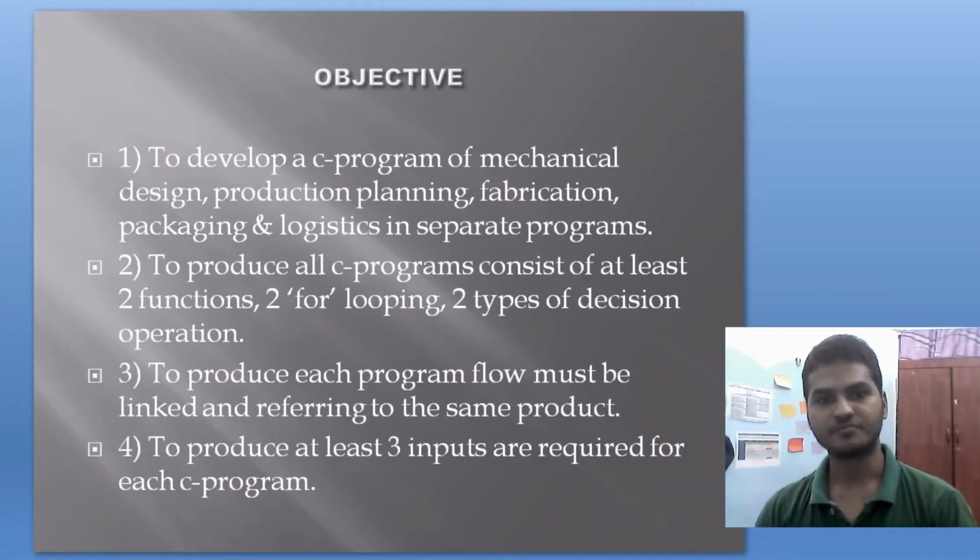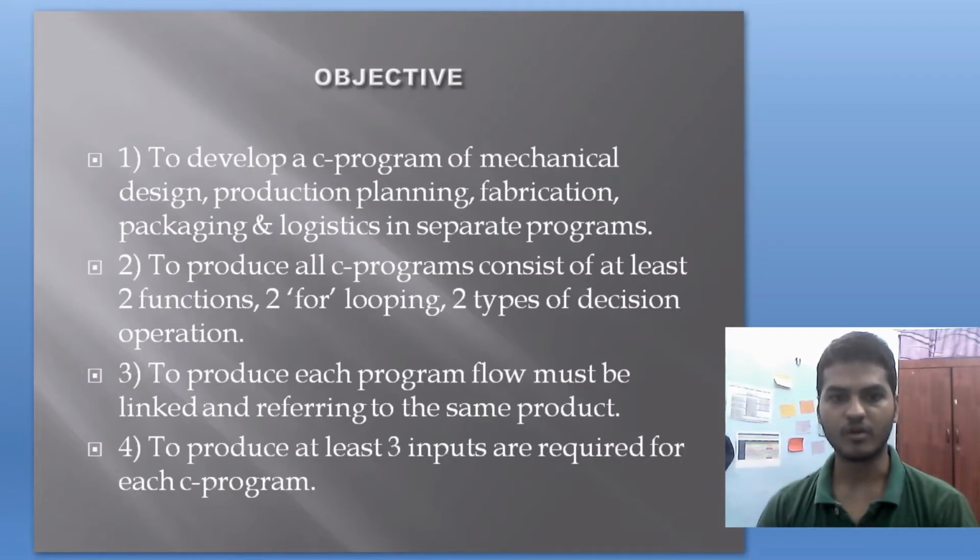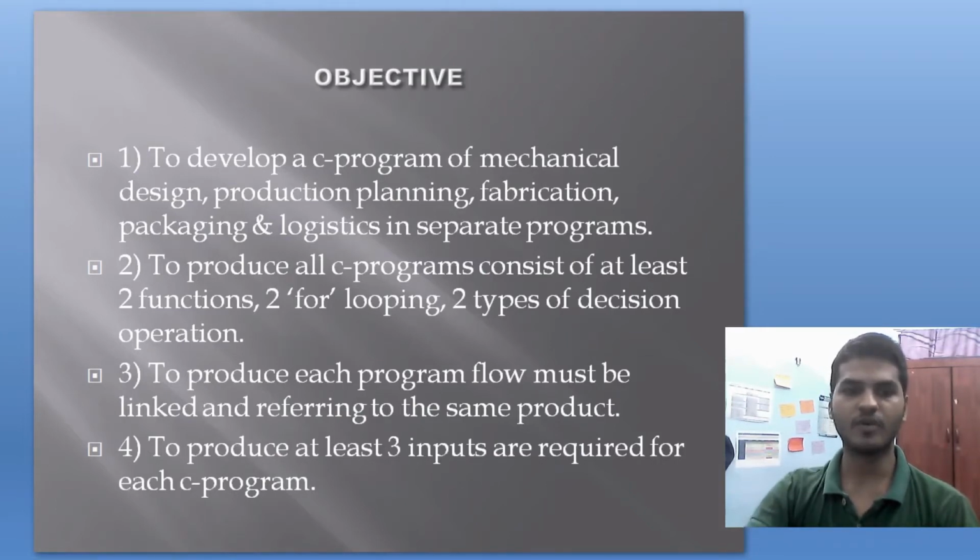And objective. The main objective of this project is four. Number one, to develop a C program of mechanical design, production planning, fabrication, packaging, and logistics in separate programs. Number two, to produce all C programs consisting of at least two functions, two loopings, and two decision operations. Number three, to produce each program, the flow must be linked, referring to the same product. Number four, to produce at least three inputs required for each program.